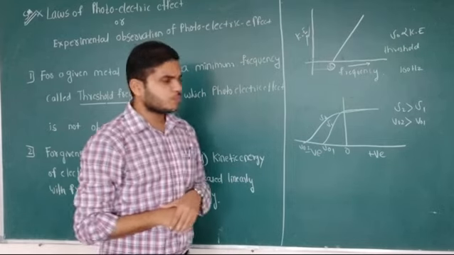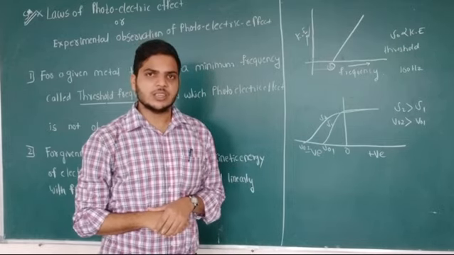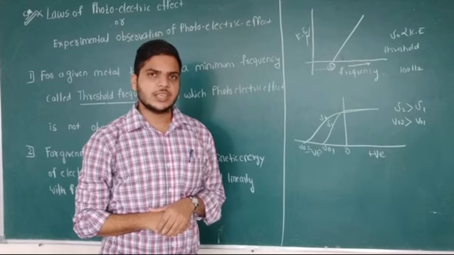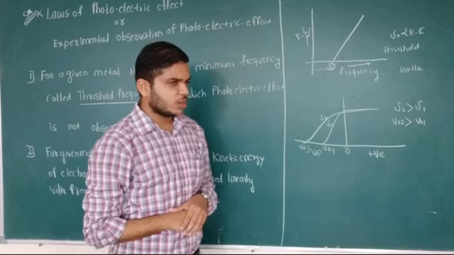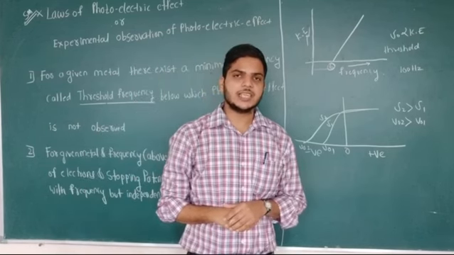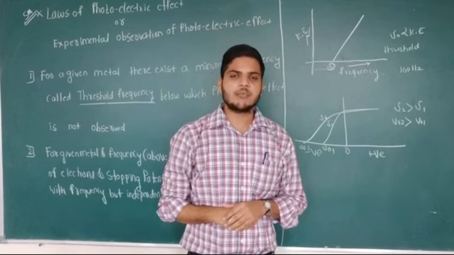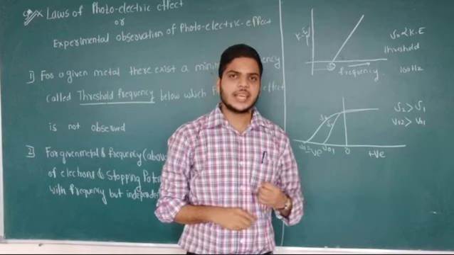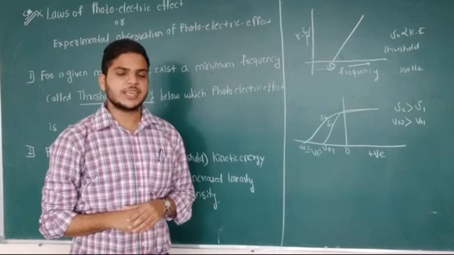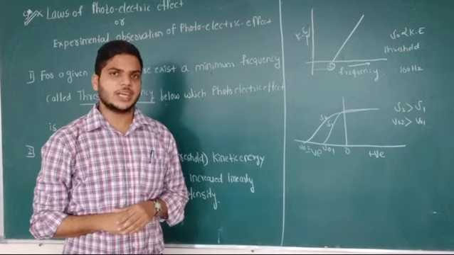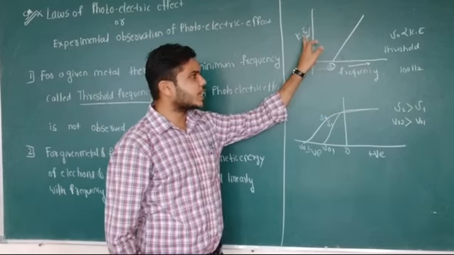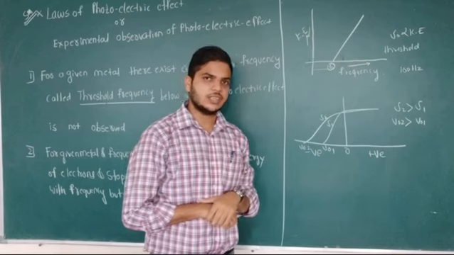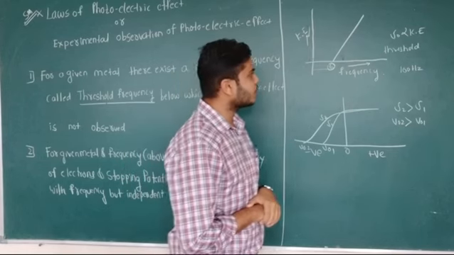This is because if you are incident with higher frequency radiation, then the energy of the radiation will be more. When more energetic light is falling on the metal, the metal will absorb high energy. Therefore, the emitted electron has more kinetic energy. So if you keep on increasing the frequency, the kinetic energy is also increasing. Finally, what we conclude?